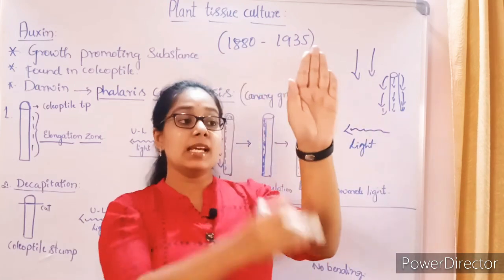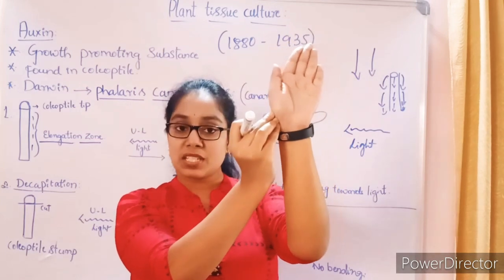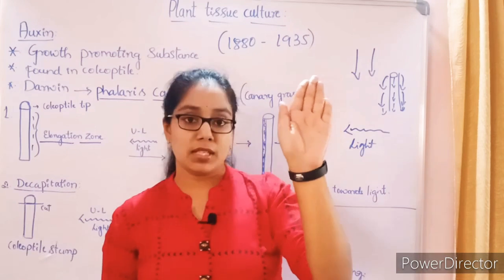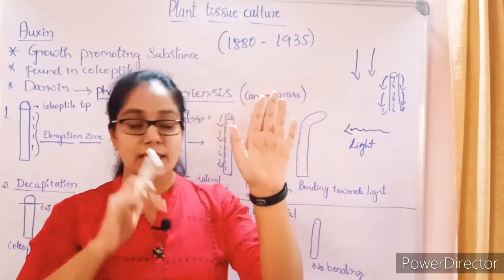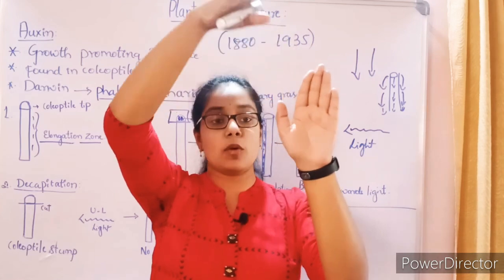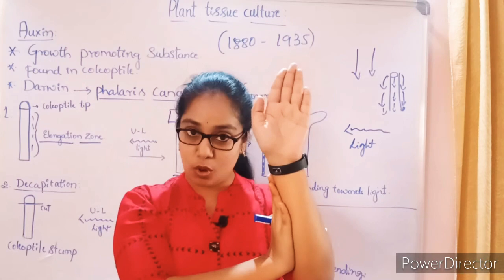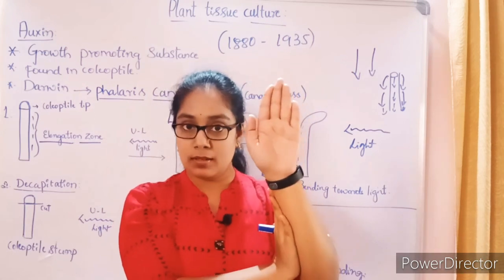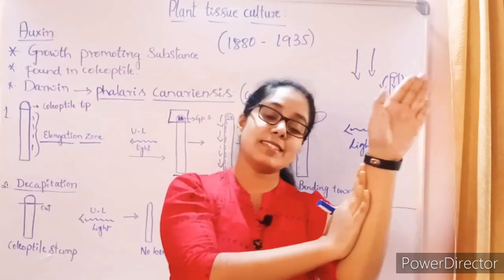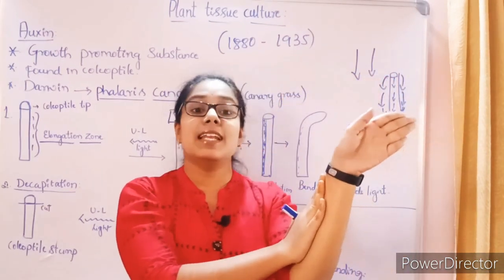So since the movement of this growth promoting substance is lateral in direction, the bending is happening here. Okay, so say for example you are pressurizing here, you are putting pressure on this side, that is on the right hand side of this coleoptile. So what happened? Will it bend towards the right side or towards the left side? Of course it has to bend towards the left side.